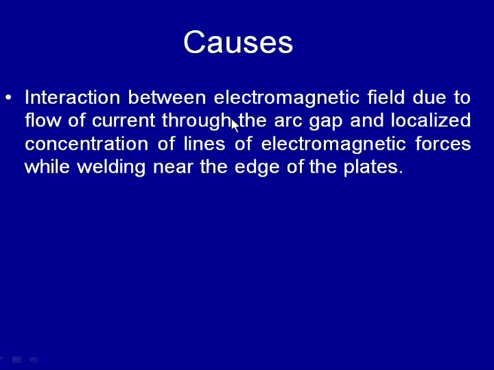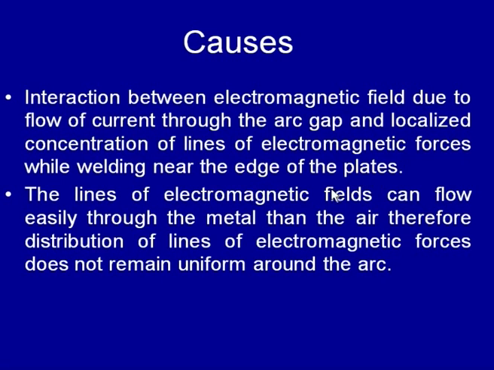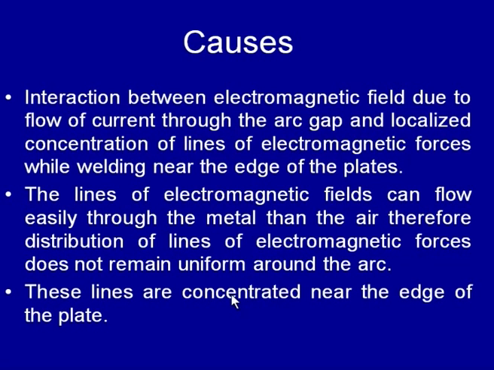So, this is another kind of interaction which takes place, as I have just described: the interaction between the electromagnetic fields due to the flow of current through the arc gap and the localization of the lines of electromagnetic forces near the edges of the plates, because these cannot move through the air and that is why they will not be equally spaced. Since the lines of the electromagnetic force fields can flow more easily through the metal than the air, the distribution of the lines of the electromagnetic forces does not remain uniform around the arc, and these lines get localized or concentrated near the edges of the plates.